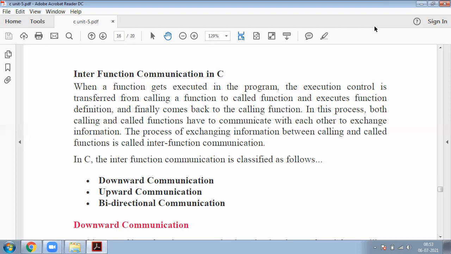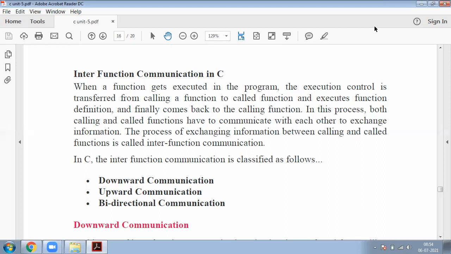In this process, both the calling function and the called function communicate with each other to execute the program. This process exchanges information between the calling and the called function. This is called interfunction communication. Interfunction communication is nothing but exchanging information between the calling function and the called function.